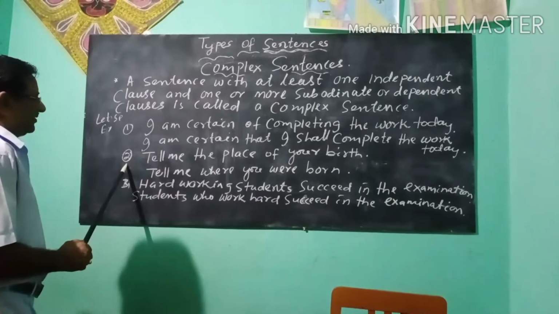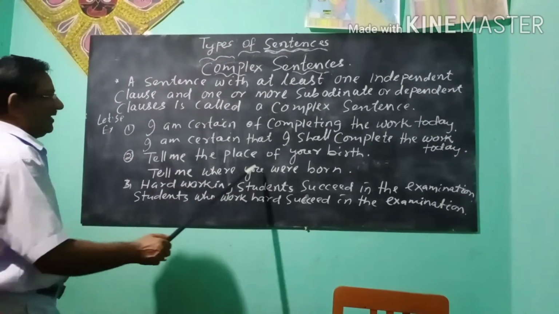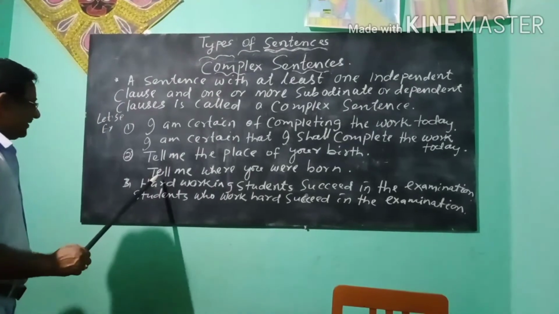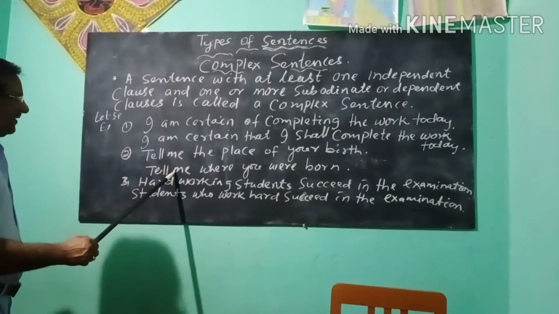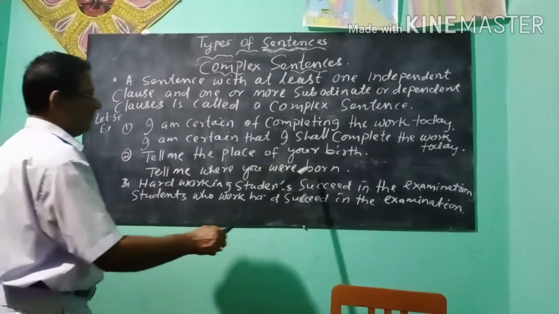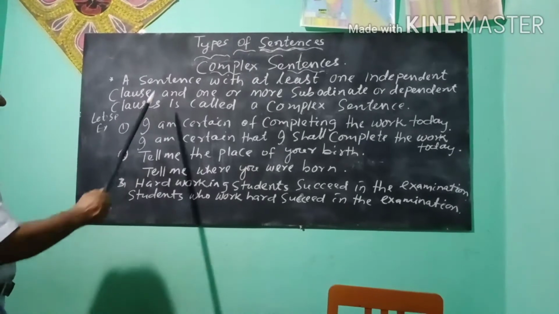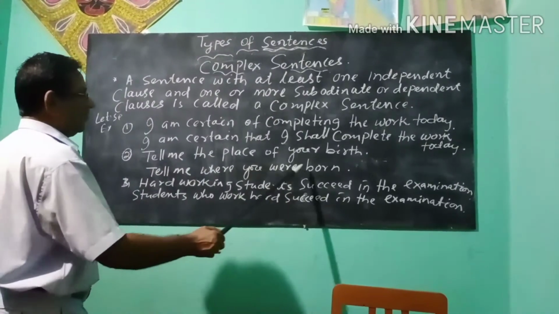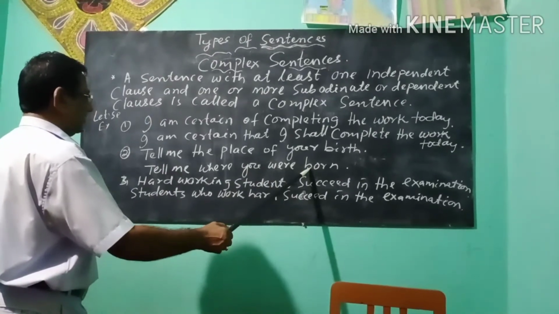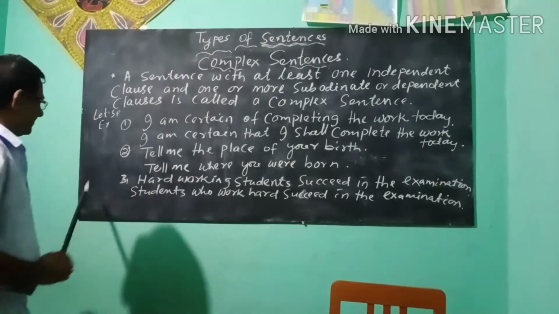Now see sentence number 2: Tell me where you were born. Tell me is the main clause, the independent clause, and where you were born is the subordinate clause. So, according to our rule, a main clause with one subordinate clause, it is also a complex sentence.